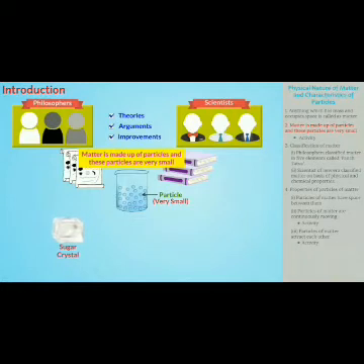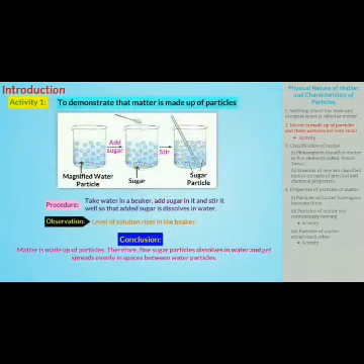A sugar crystal, for example, if broken into pieces and we continue to break it, then we may get millions of pieces, which means that a sugar crystal may contain millions of tiny sugar particles. Let us now have a look at an activity.